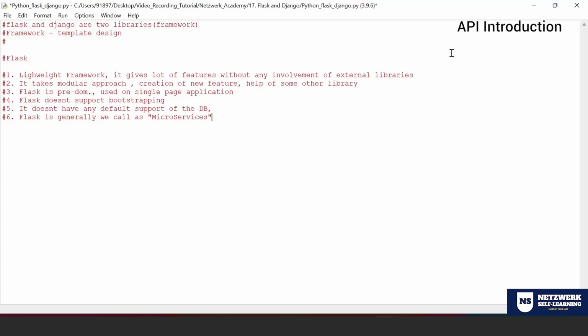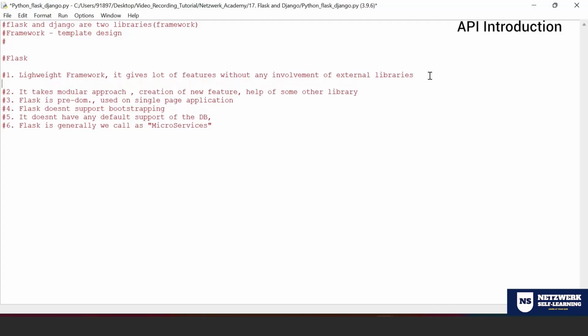As we go forward, we'll be seeing different things. Okay. Next, same points. I'll tell you how Django helps you in achieving this. 1D indicates the first point on Django. So Django is a full stack web framework.